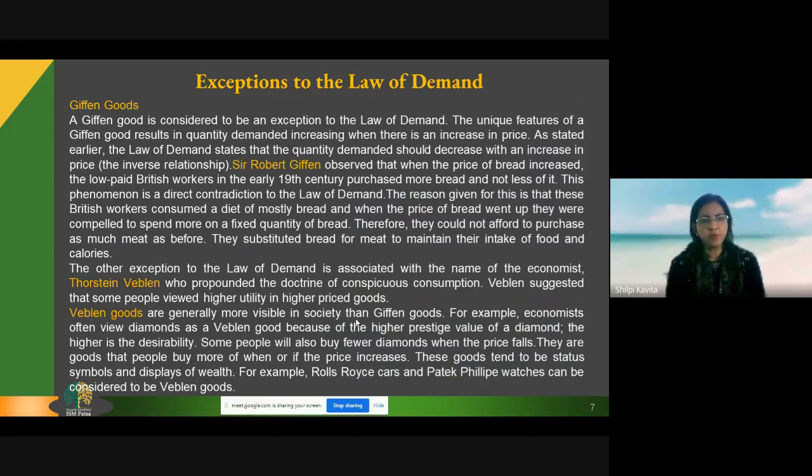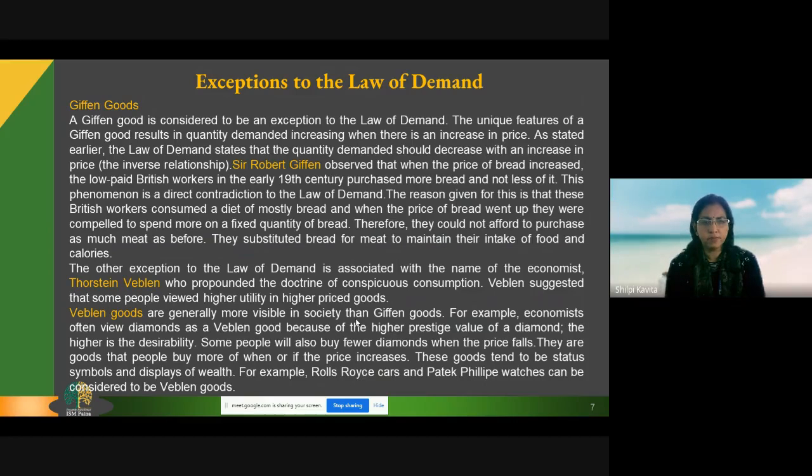When the price of both bread and meat increased, they could not afford meat, an expensive item, at a higher price. So they substituted meat with bread, and started increasing demand for bread even at a higher price. Please note, the price of bread and meat both increased, but they substituted meat with bread and increased the demand for bread. This type of behavior is called Giffen goods.